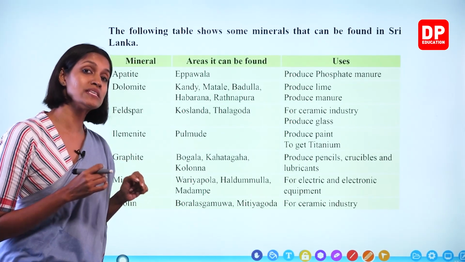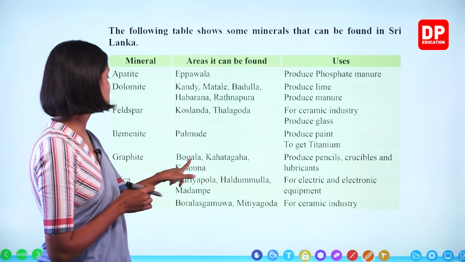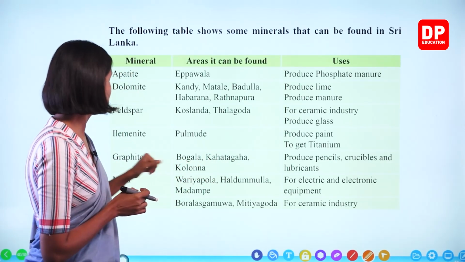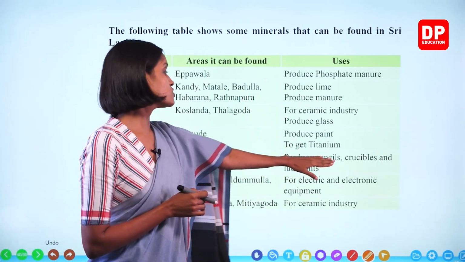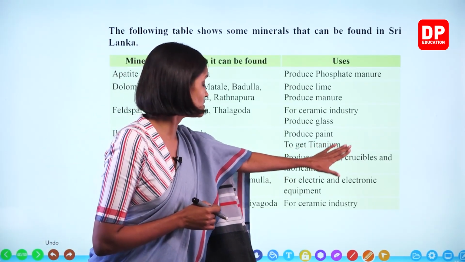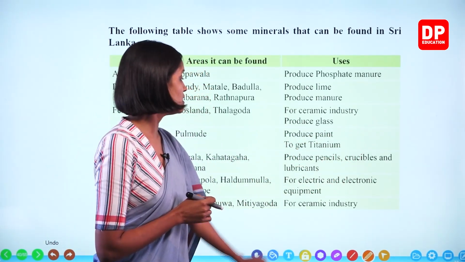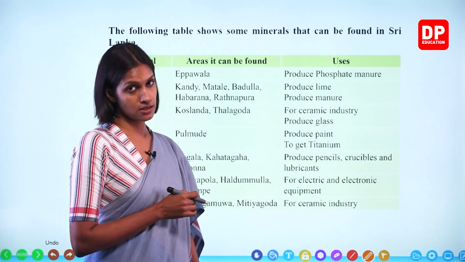Graphite is used in the pencil industry. Graphite can be found in Bogala, Kahatagaha, Kolonna, like places, okay. So the use is to produce pencils. This is the most important one we discussed here. What are some other uses also? To produce pencils, crucibles and lubricants.